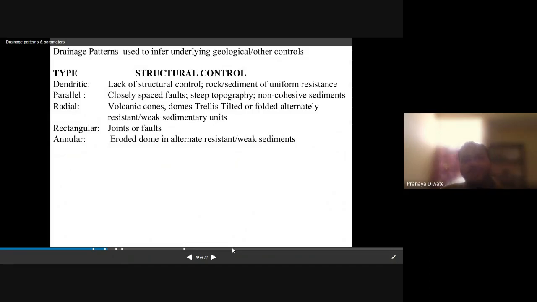So the second one is a parallel. What is a parallel? Parallel is a closely spaced fault, steep topography, non-cohesive sediment. Then you have radial, rectangular, and annular. These all have a structural control, meaning the geomorphology and geology in which they are formed. So you can easily know which pattern these are by seeing them.